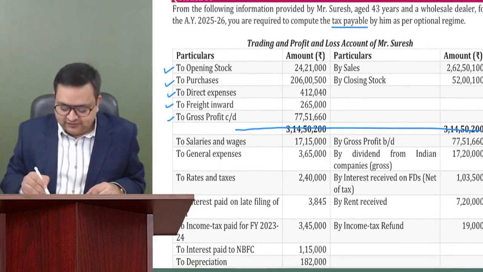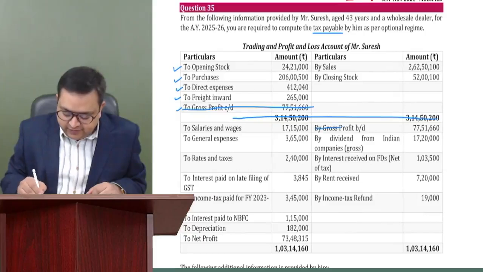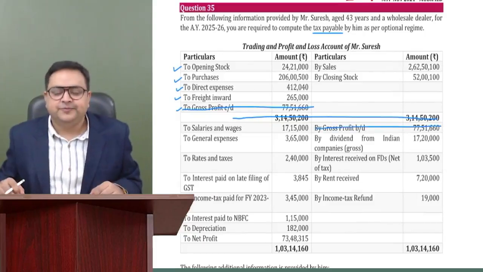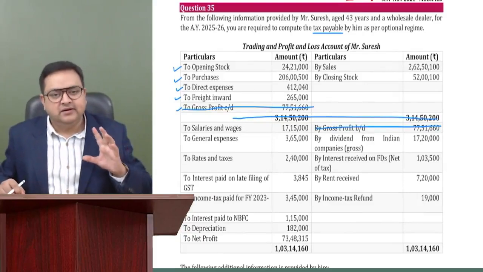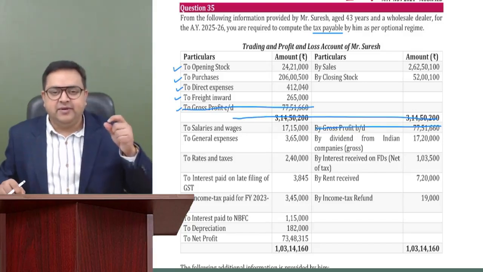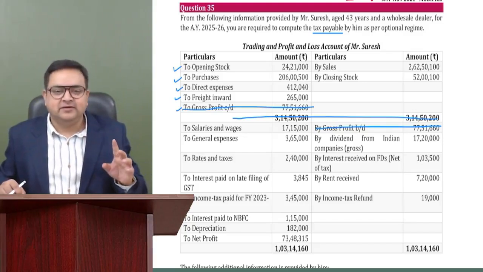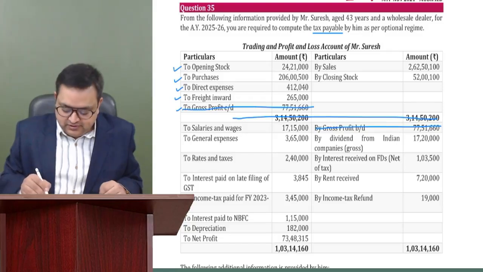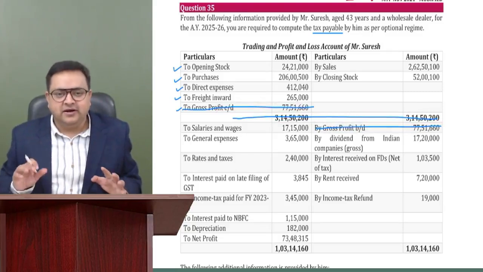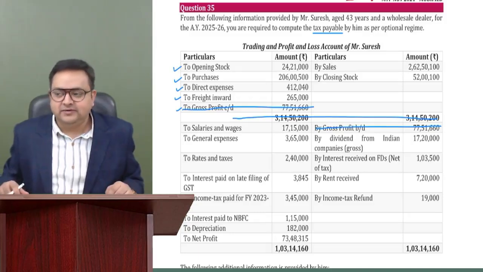So how will we make it as one? First of all, we are not concerned with this total. Also, we are not concerned with this gross profit. Gross profit over here and gross profit over there. Got it? If I cut these two, now I have only one statement. Correct? So never get confused if you get a trading account and P&L account separately, like in this question. Just try to see it as one statement. So cross this total, cross this gross profit and the gross profit from here. Now just look at it. Now this has become just one single statement, and do it normally. Got it?